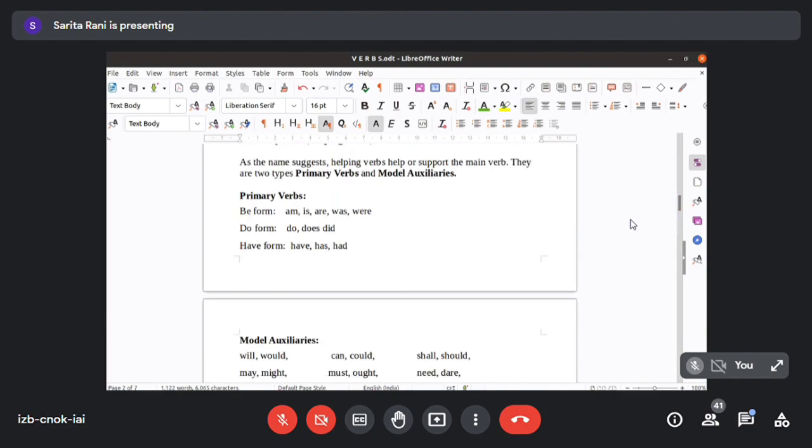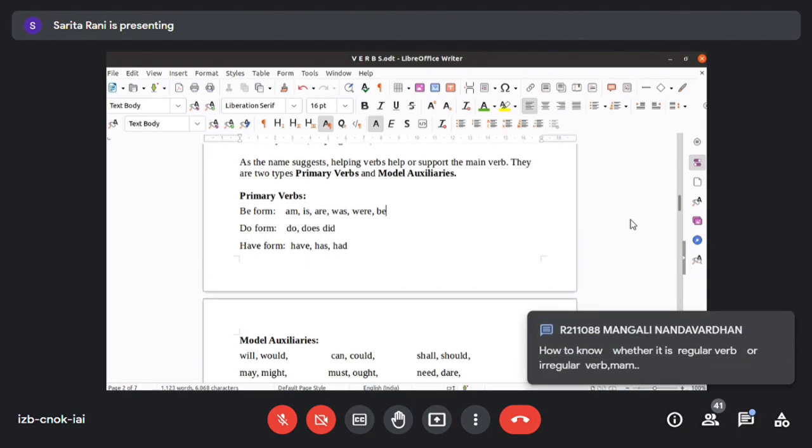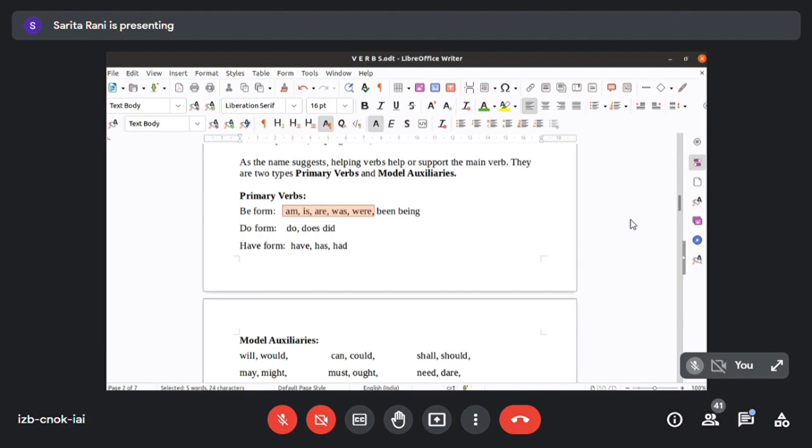What are those? Be form, do form, have form. Clear? So what are those? Am, is, are, was, were. Clear? The general be form will include even been and being. Okay, but we are only taking these three into consideration here. Clear? Got it? Okay. Now we have do, does, did, doing. Done we will not take. Even been we will not take here, and we will take having.